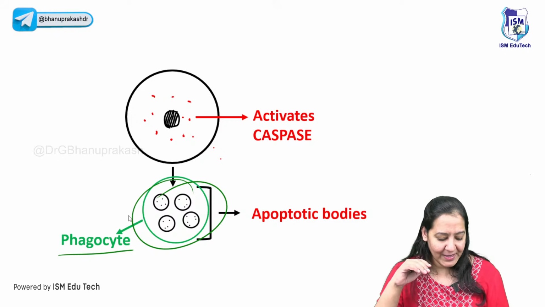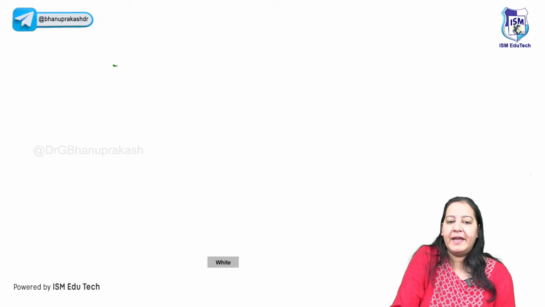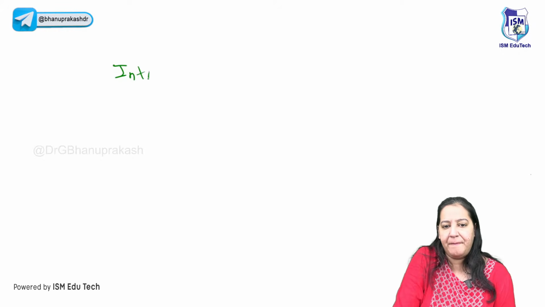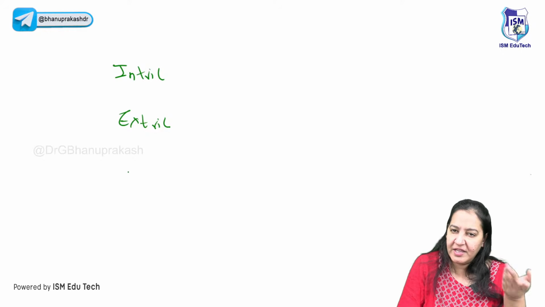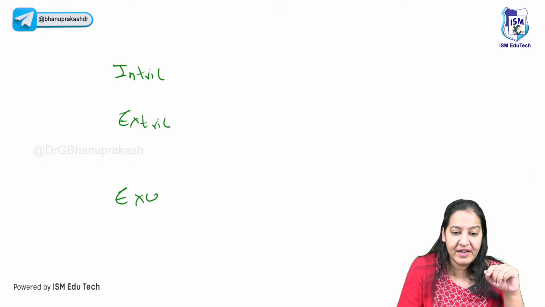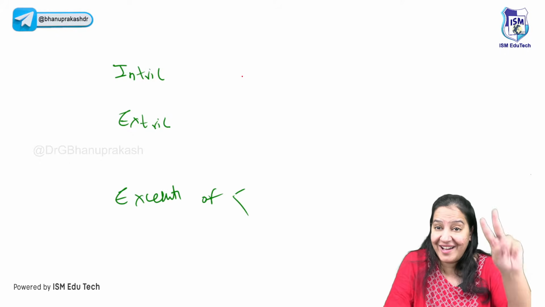You got my point? So can you give me 3 answers? Can you tell me the name of the caspase in the intrinsic pathway? Can you tell me the name of the first caspase which is activated in the extrinsic pathway? And can you tell me the name of the caspase which is active in the execution pathway of both intrinsic and extrinsic? Can you give me 3 answers?